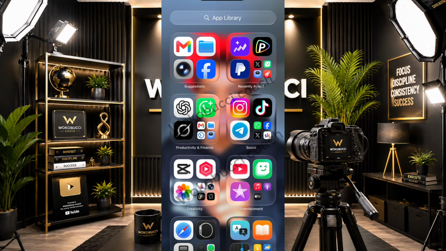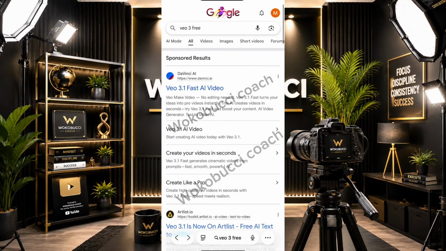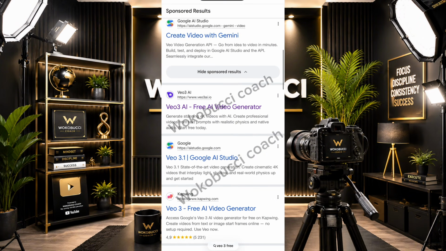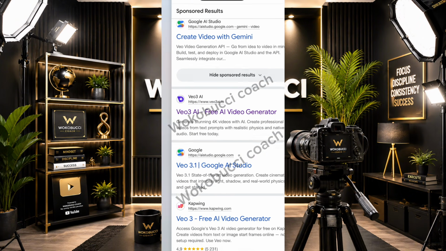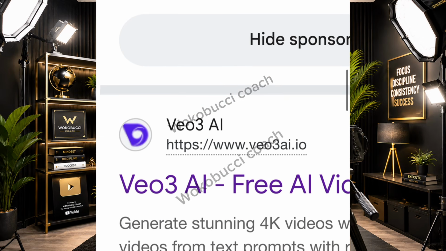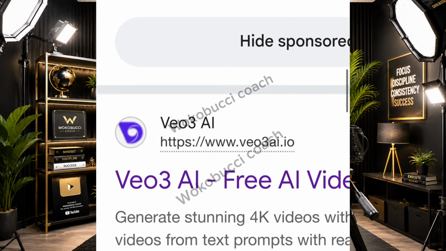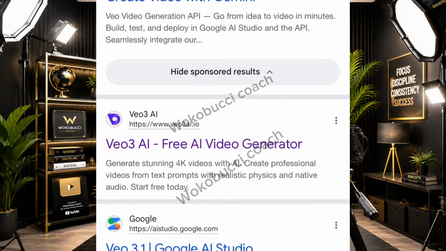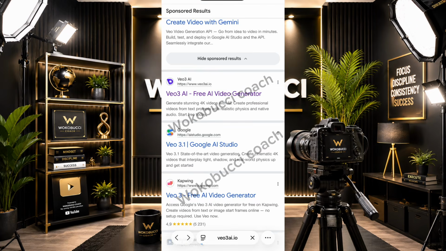You go to your browser. All right, go to your browser and you type VO3 free, VO3 free. Now you have these ones. Just scroll down and you have this particular one here. Let me zoom it in for you. This particular one, okay, with the purple something on it. So it says VO3 AI free video generator, that one. All right, now once you have it there like that, click on it.